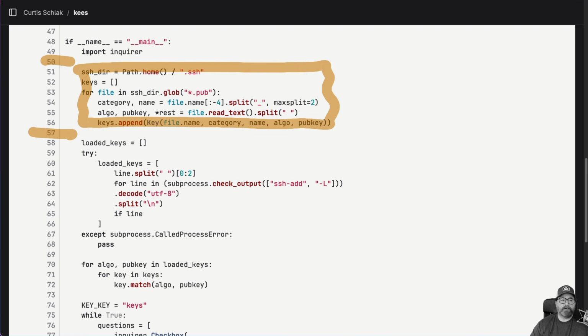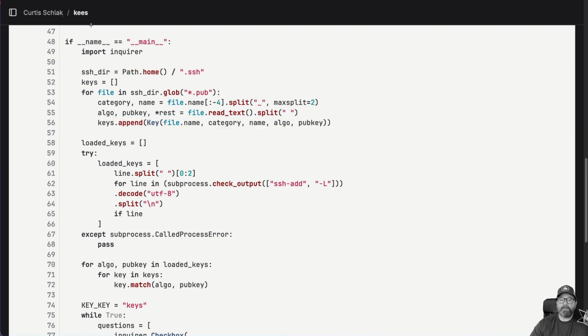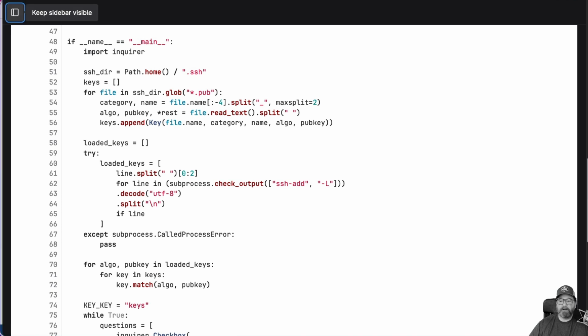There's no comments here. And so what I have to do as a programmer, if I wanted to understand this code and come back in and do something else, is read it line by line and figure out what the frack is going on. And then once I have that, I have to look at this block of code and try to figure out what that is. Then I have to look at this block of code and figure out what that is, and just keep going. And you'll see here that all this little utility does is provide a way for me to manage some files on my computer.